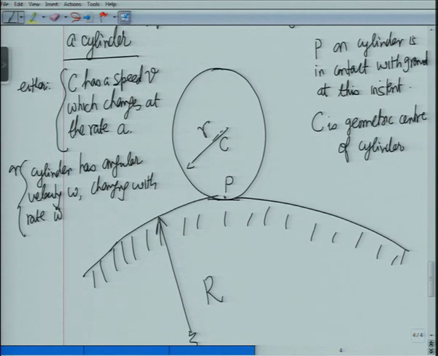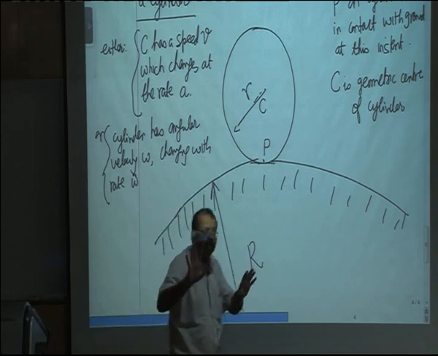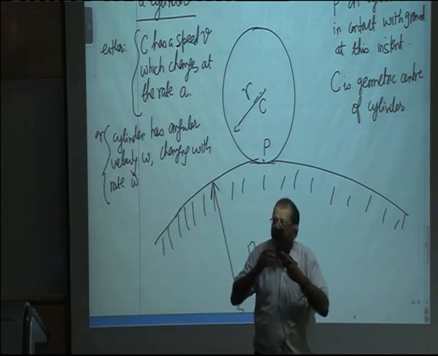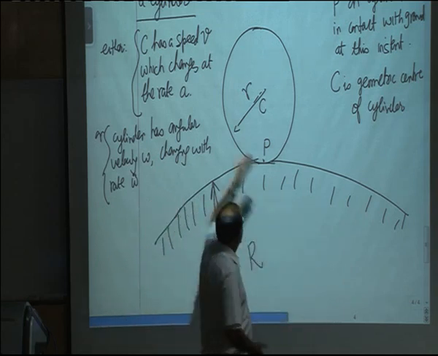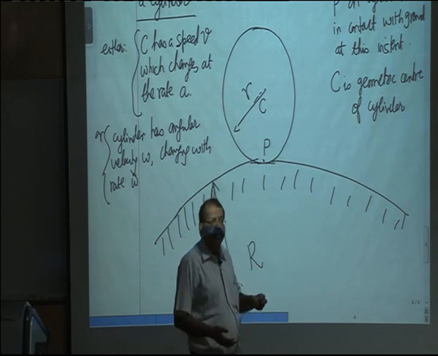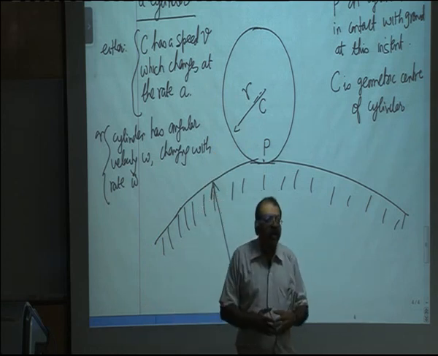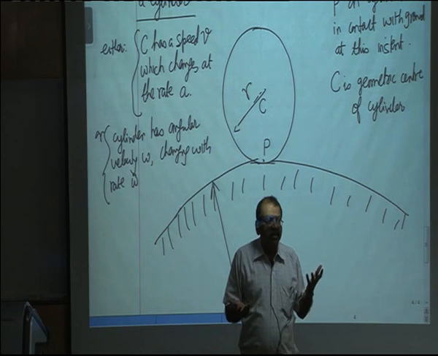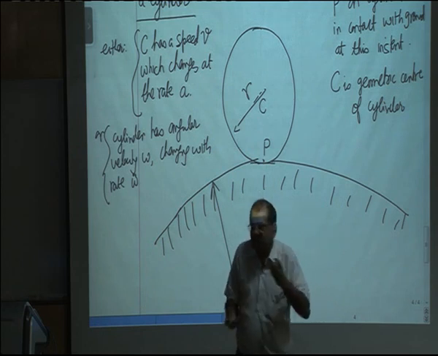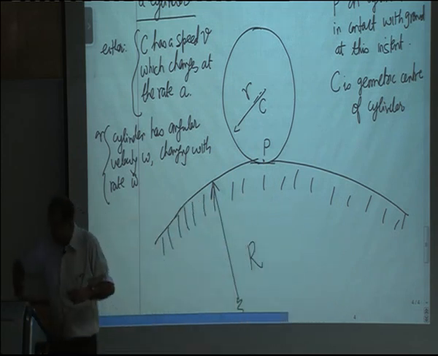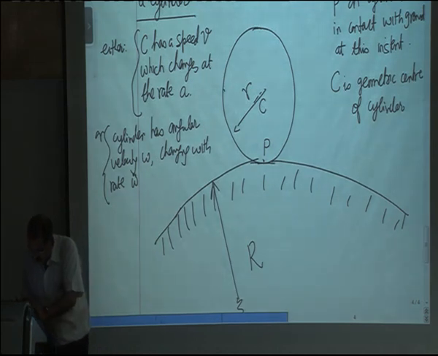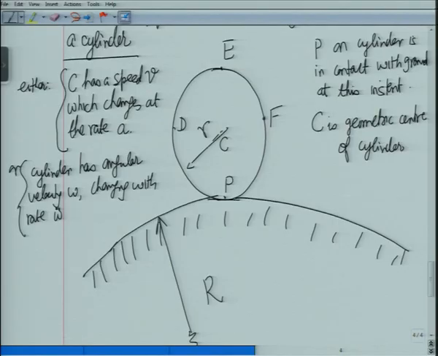Now these, I have only given you speed or angular velocity. I want to find the velocity and acceleration of point C, of point P, maybe of any other point on the cylinder. So given this, we want to work out velocity of this and maybe velocity of D, velocity of E, acceleration of any of these points on the cylinder.